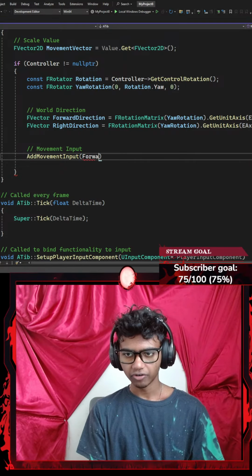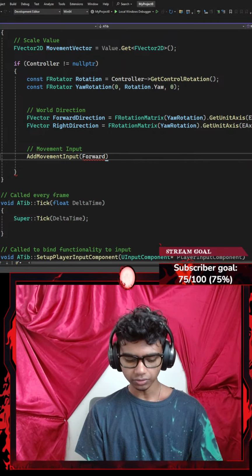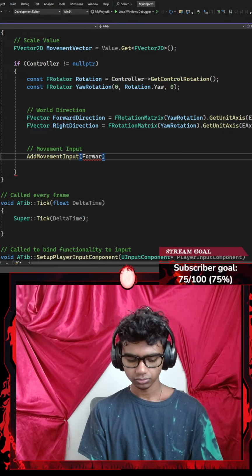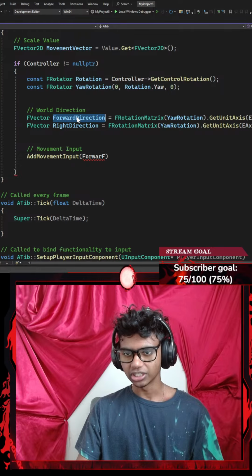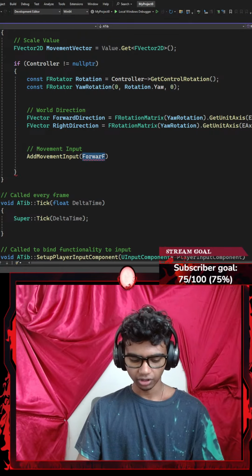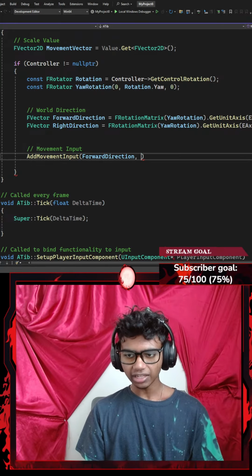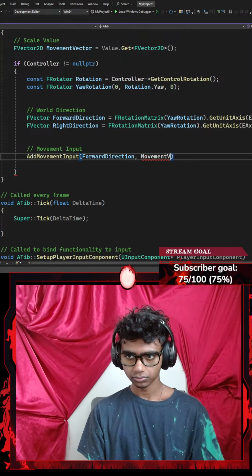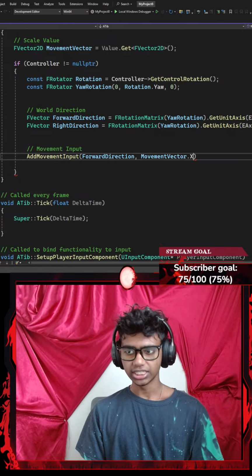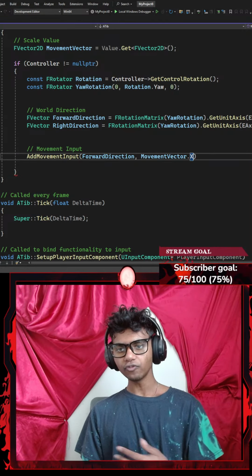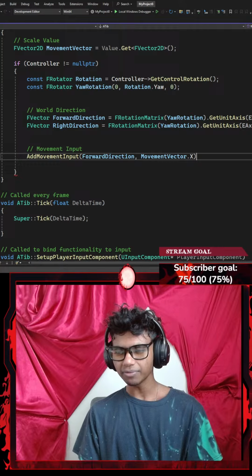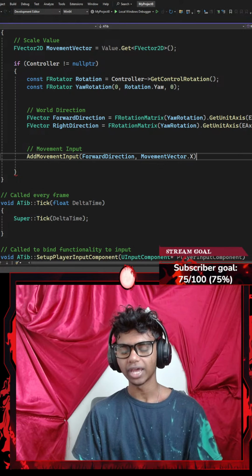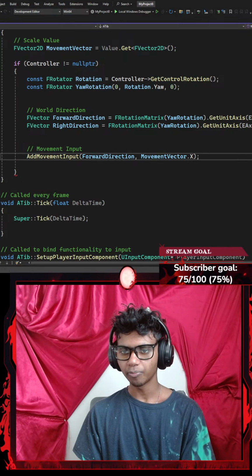So, my wall direction in this case is going to be my forward vector. Okay, forward direction. Let me just copy this and then paste it here. There we go. Okay, and my scale value is going to be my movement vector dot the x-axis, because I move in the, actually it might be the y-axis, because my forward is basically y unless my player is not facing in the correct pivot point.